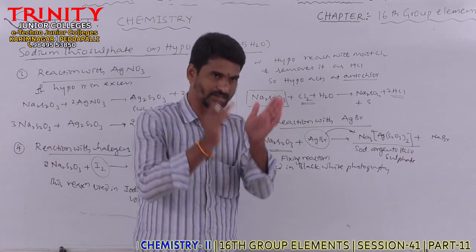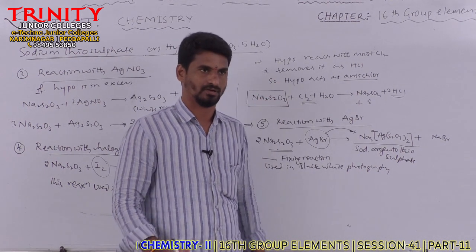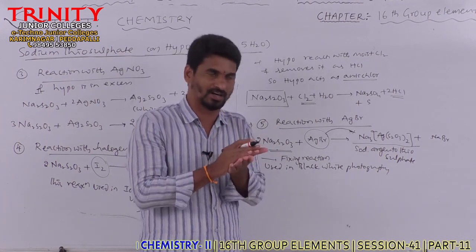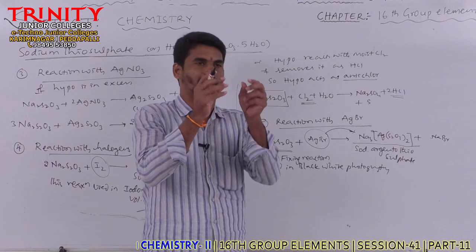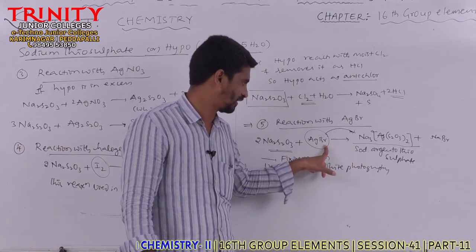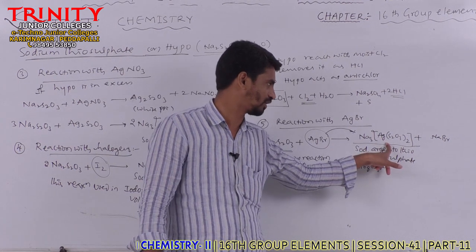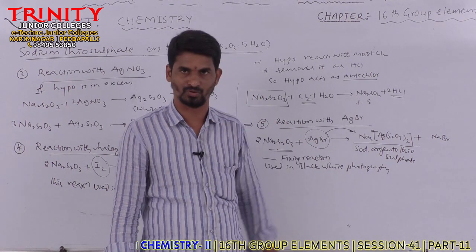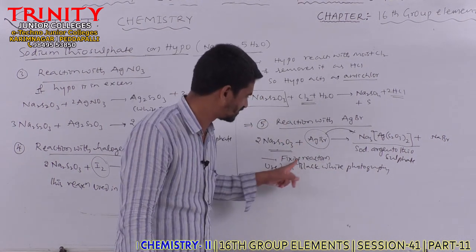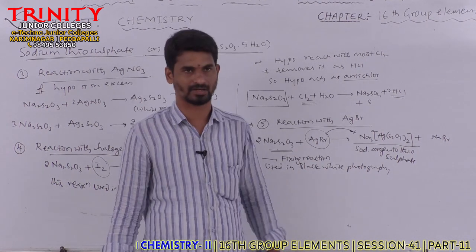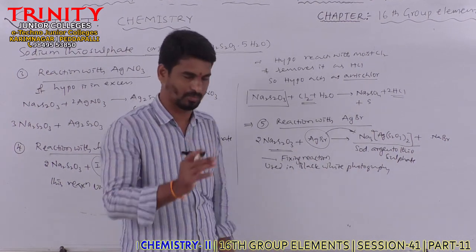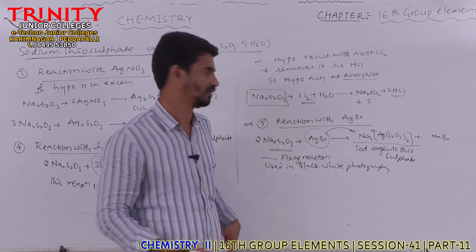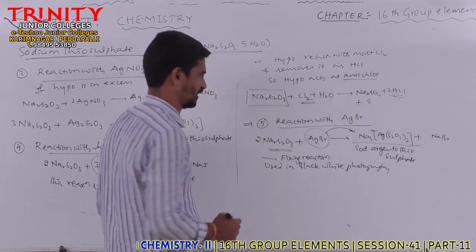So while developing the black and white photographic film, the hypo is used. When hypo solution is added on that film, it reacts with the unreacted silver bromide and converts it into the soluble complex sodium argentothiosulfate. By that, your AgBr is removed. This reaction is called the fixing reaction, and it is used in the development of black and white photography. Black and white photographic reels were developed by using this hypo solution. This is about reaction with AgBr, the fixing reaction.